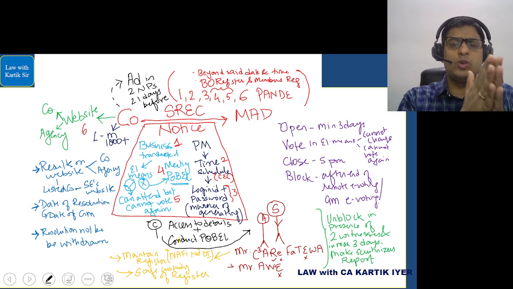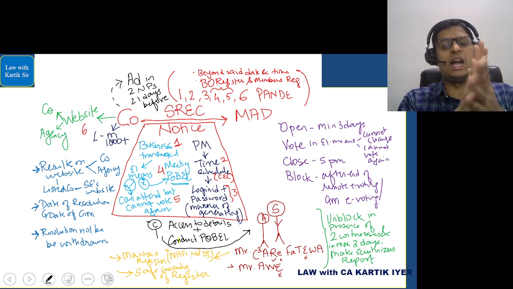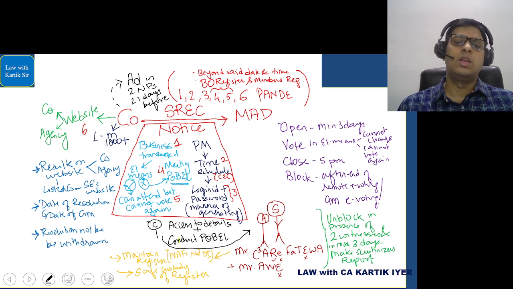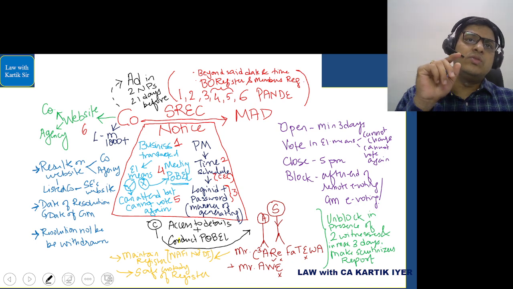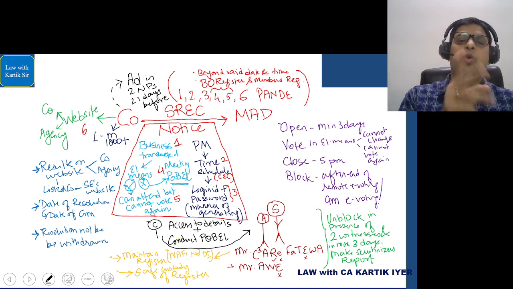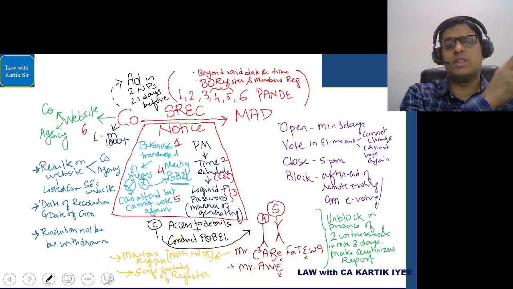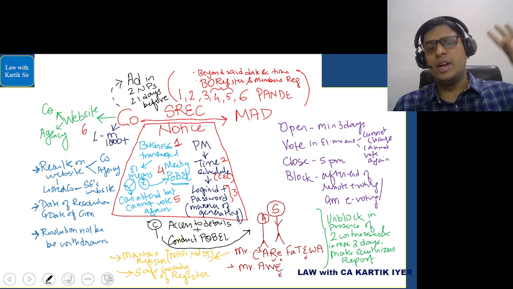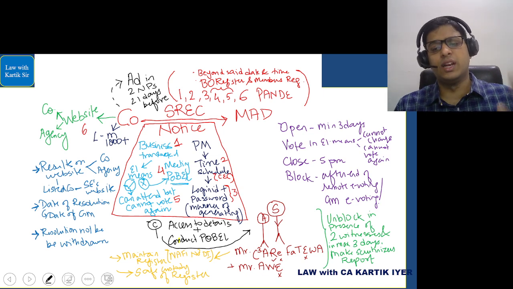The voting will be closed at 5 p.m. on the previous day of the meeting, and it will be blocked. Blocked means you cannot vote after that 5 p.m. is done. The voting will be blocked after remote e-voting and also general meeting e-voting. When the people come to the meeting, if the company has made the arrangement of e-voting at the general meeting also, that will also be blocked after the voting is done.